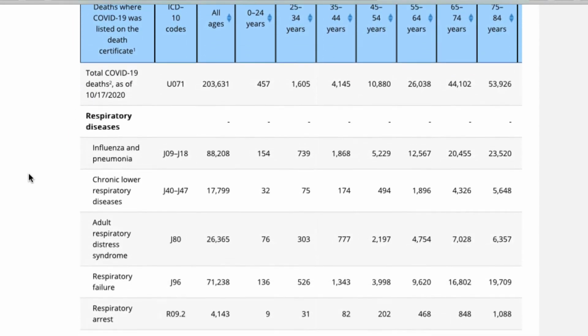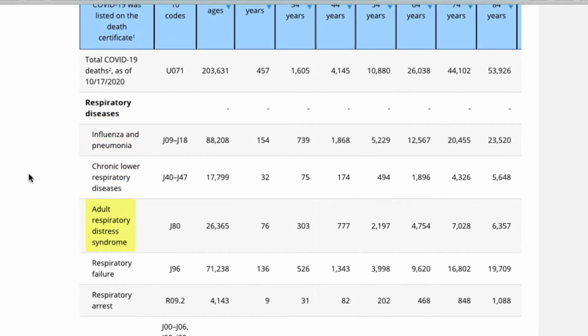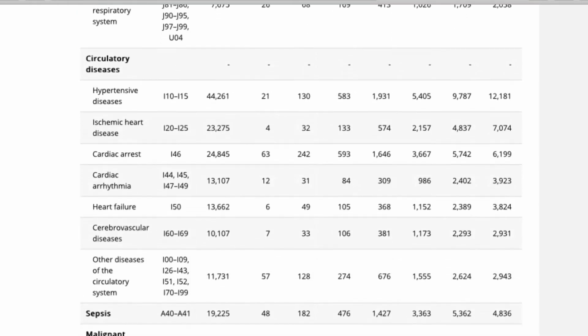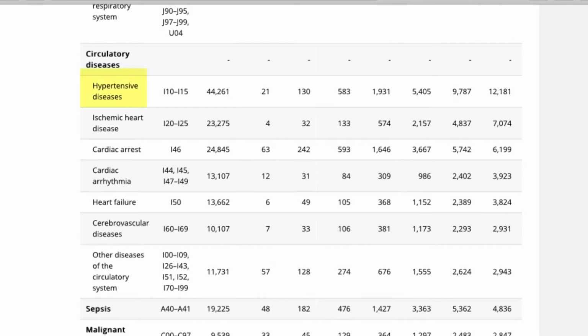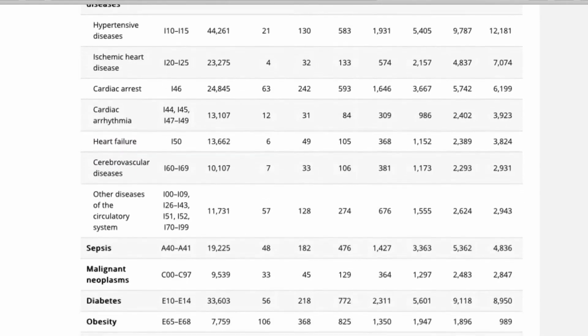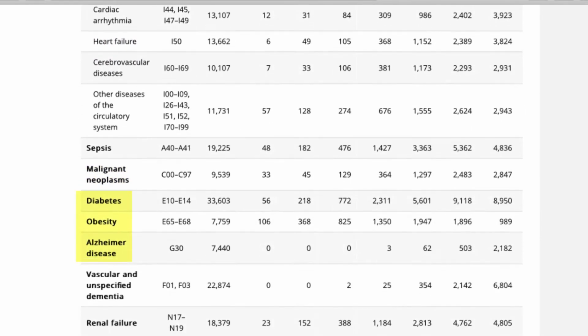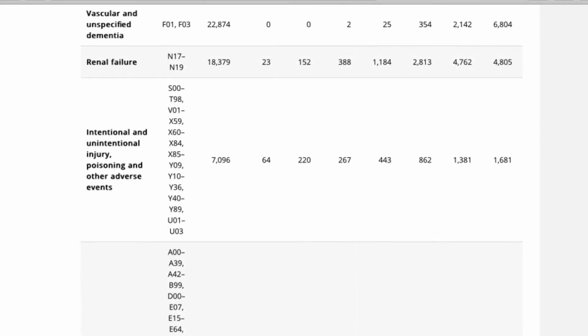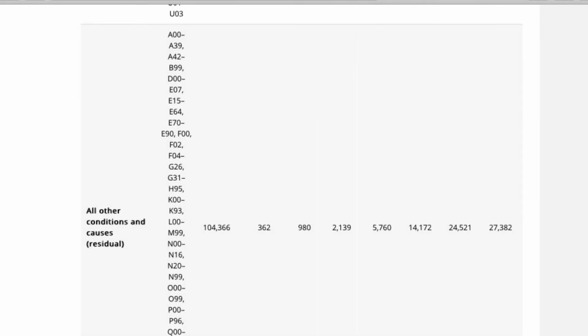lots of people, including categories like pneumonia, ARDS, respiratory failure, and respiratory arrest, which are symptoms or consequences of the disease itself. Then, we've got the actual comorbidities like hypertension, cardiac arrhythmias, heart failure, diabetes, obesity, Alzheimer's, and a whole bunch of other conditions that a person who got COVID-19 might have. And they're not necessarily deadly, by the way.